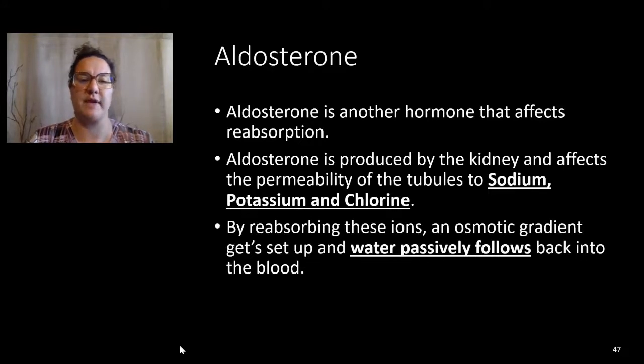Aldosterone is another hormone that affects the reabsorption of filtrate. Aldosterone is produced by the kidneys and affects the permeability of the tubules to sodium, potassium, and chloride, so ions. By reabsorbing these ions, the osmotic gradient gets set up and water passively follows back into the blood. So by increasing the permeability of the tubules to ions, we're allowing water to passively flow back into the blood.